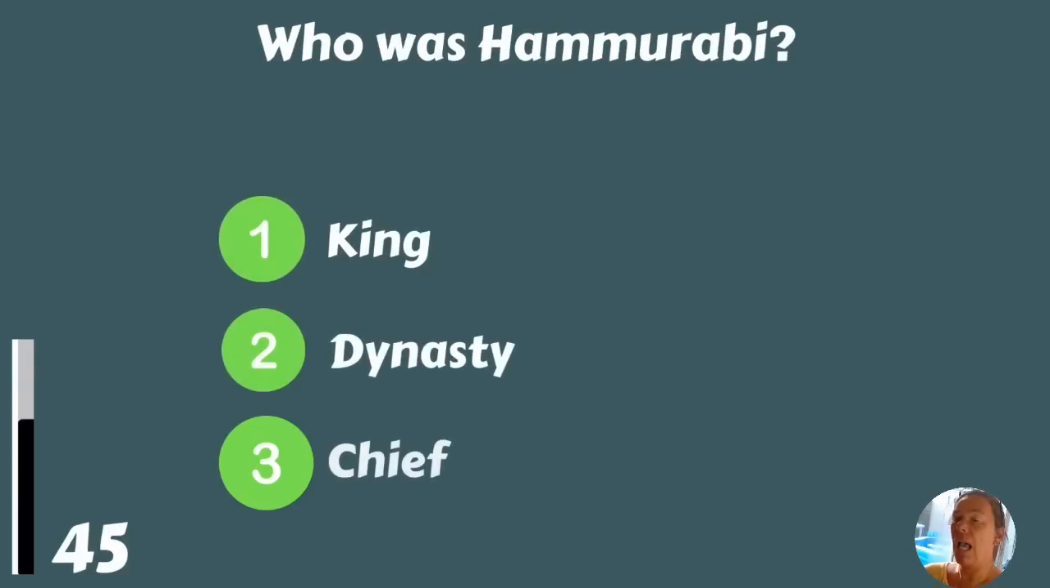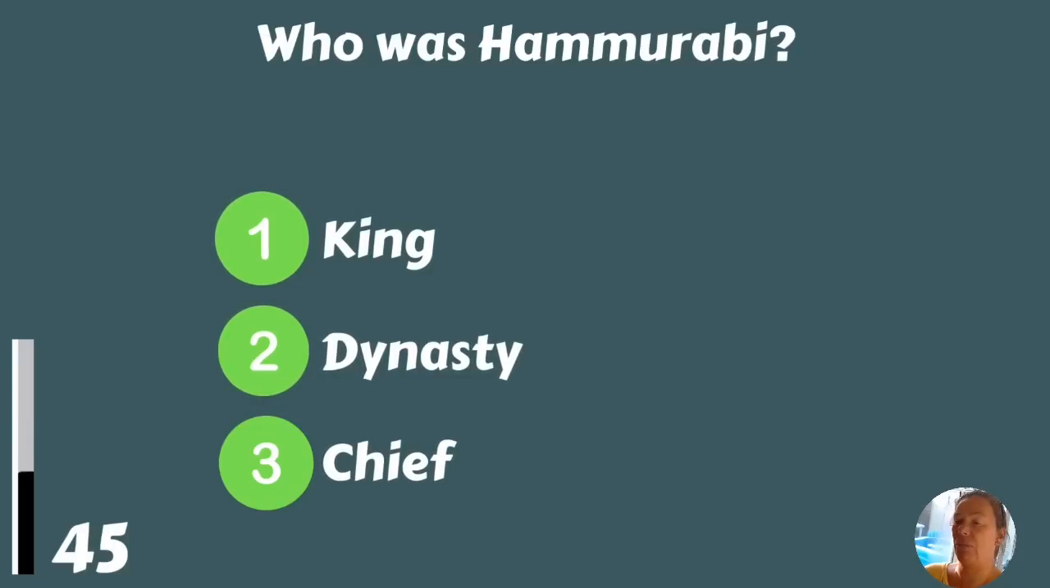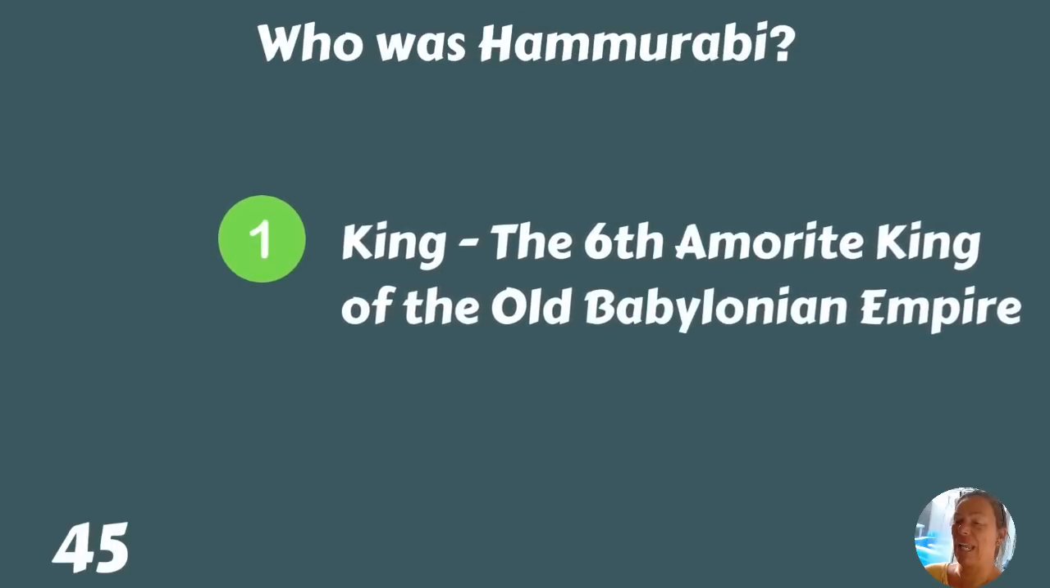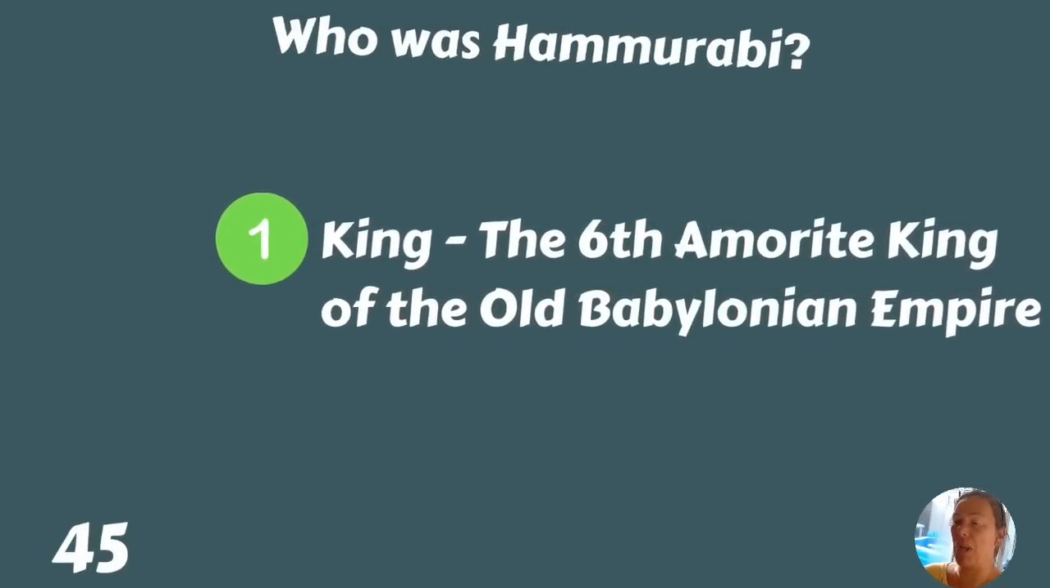Who was Hammurabi? King, dynasty, or chief? King, the 6th Amorite king of the old Babylonian Empire.